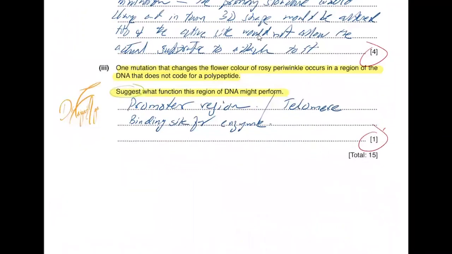One mutation that changes the flower color of rose periwinkle occurs in the region of DNA that does not code for a polypeptide. Recall AS. Which part of the DNA or chromosome actually doesn't code for a polypeptide? The promoter region doesn't code for it. The telomere doesn't code for it. So you can mention any of these. These are the binding site for the enzyme, so you can just mention it here.